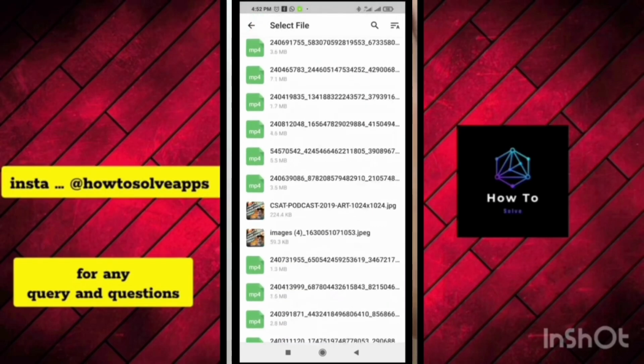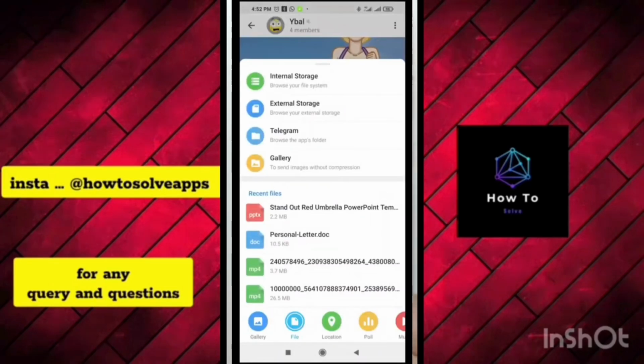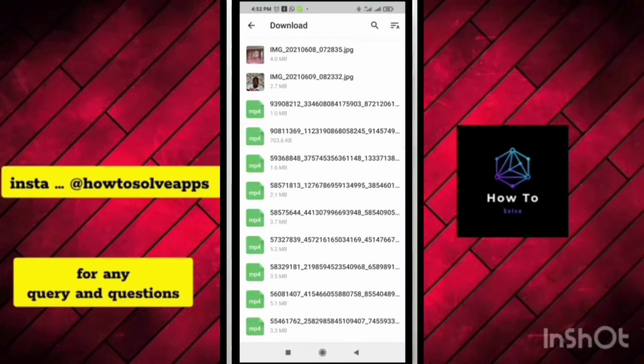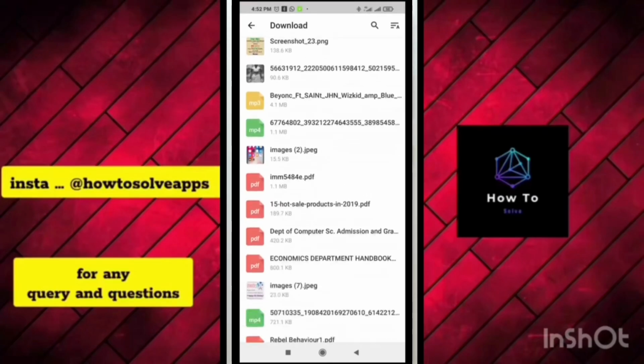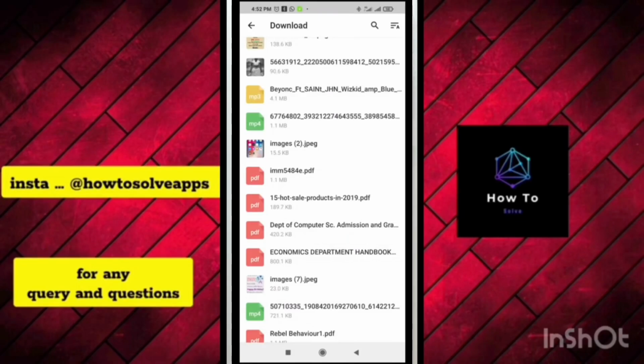You can locate where you have the PDF file. So let me check my external storage, then download. So right here, as you can see, here are some PDF files right here. So you can just select any one of your choice.